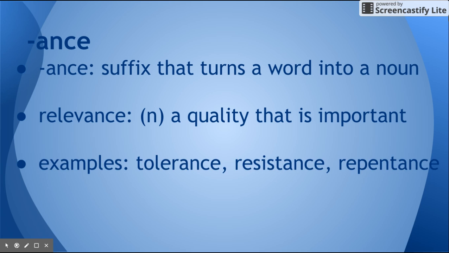And some other examples are tolerance. Tolerance is the act of tolerating. Resistance is the act of resisting. Repentance is the act of repenting or saying you're sorry. And then a non-example is dance. It's not a noun. I mean, I guess it can be a noun, but there's also the verb.